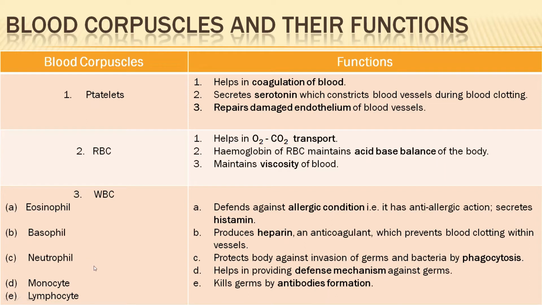And see, neutrophil, monocyte and lymphocyte, all these three have defensive functions. See how neutrophil protects the body against invasion of germs and bacteria by phagocytosis. This process we will study in detail in the immunity chapter. Now monocyte and lymphocyte, what are the functions? It provides a defense mechanism against germs, and lymphocyte also kills germs by antibody formation.